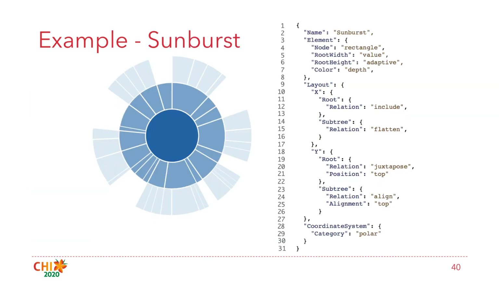We implement GoTree as an embedded declarative grammar within JavaScript. The format of GoTree is based on JSON. The figure above shows the Sunburst tree realization and its corresponding GoTree specification.